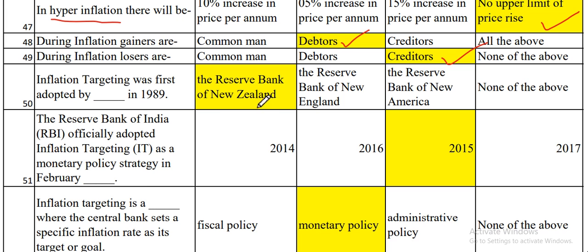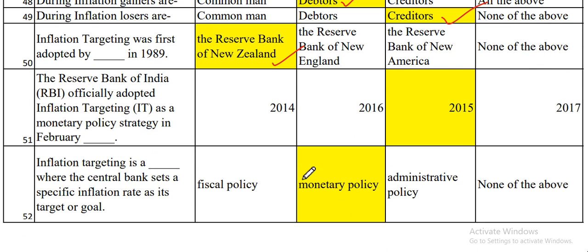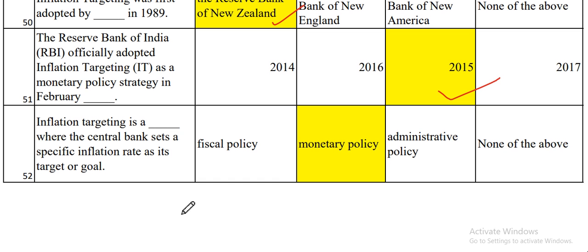It was first adopted by the Reserve Bank of New Zealand. Now the next one is, the Reserve Bank of India officially adopted inflation targeting, that is IT, as the monetary policy strategy in February 2015. This year you have to remember. Next one.